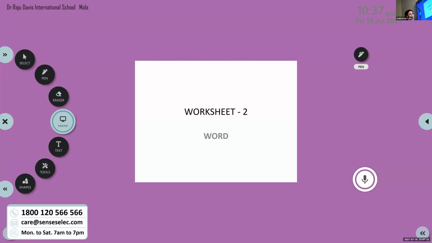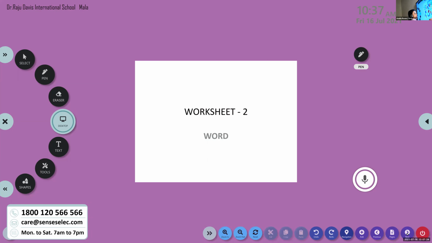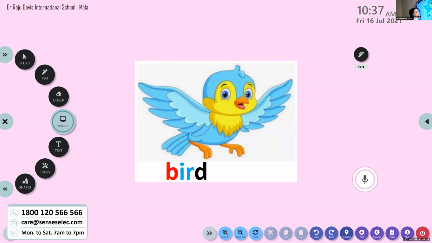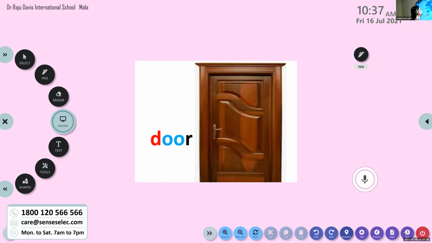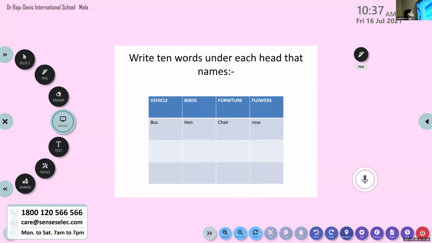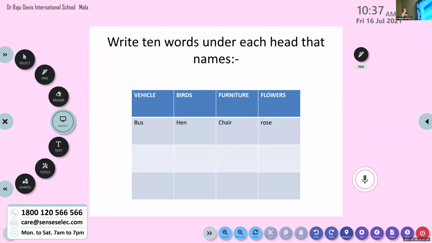I hope all of you are ready with your English grammar workbook. It's an interesting topic. We are going to learn more words. As we learn more words, we'll improve our vocabulary too. So, here we go. Now, we have to write 10 names under each head.